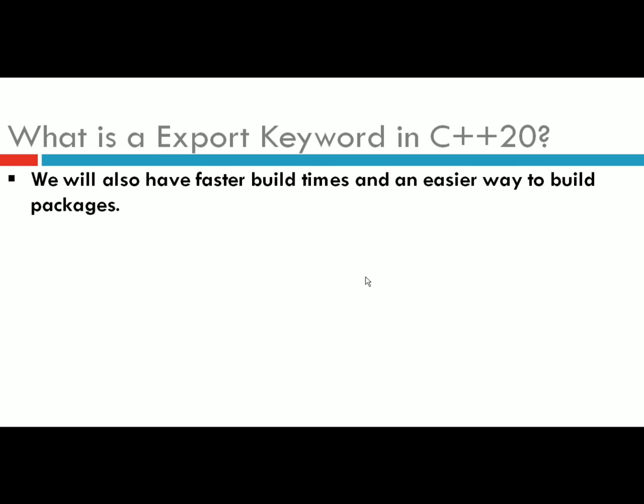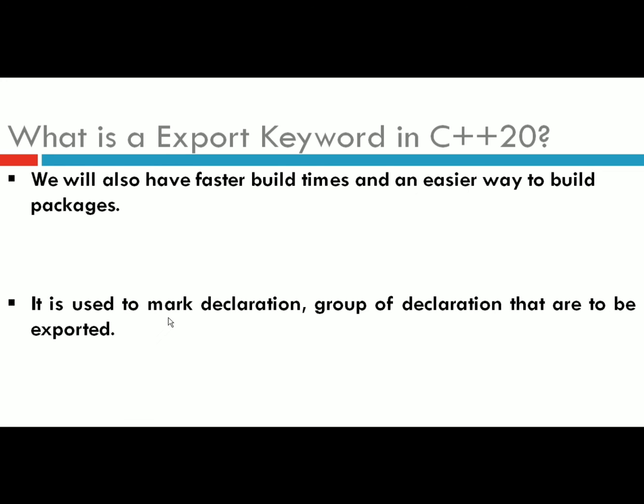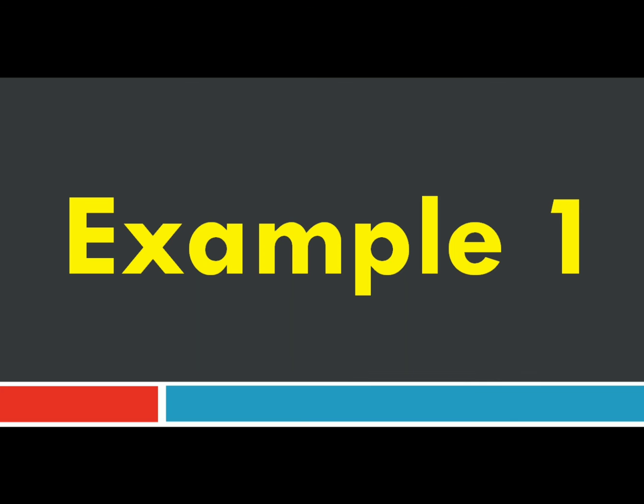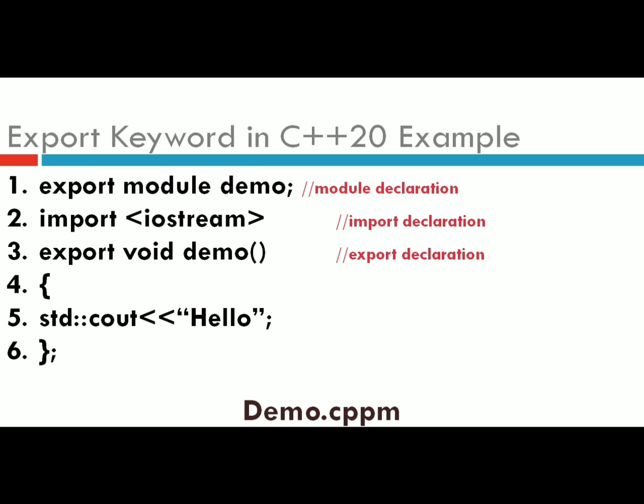The export keyword in C++ 20 is used to mark a declaration or a group of declarations that are to be exported. Let me show you an example. In line number 1 we are exporting one module called demo. This is called the module declaration.